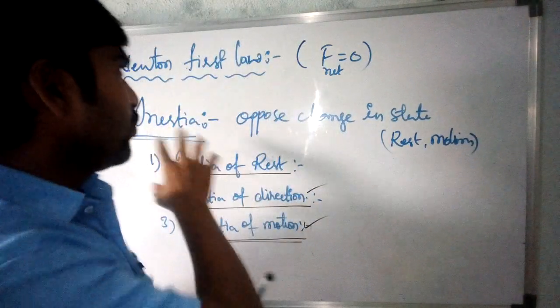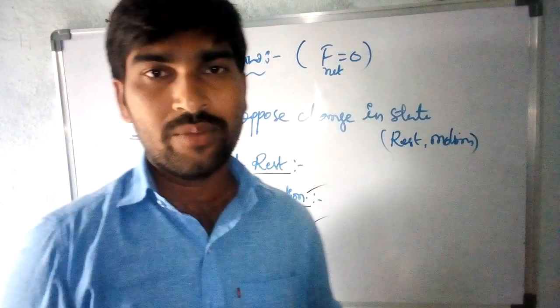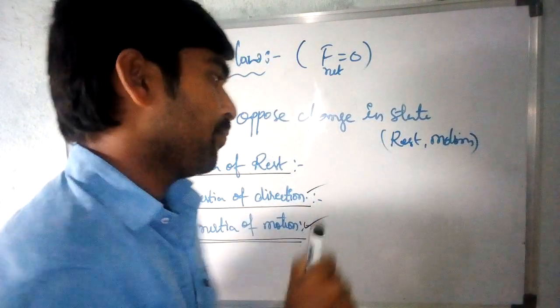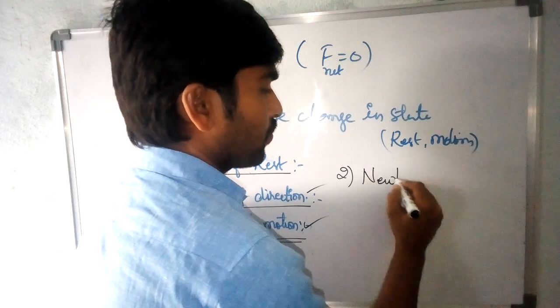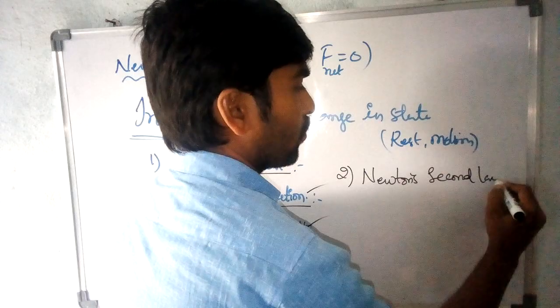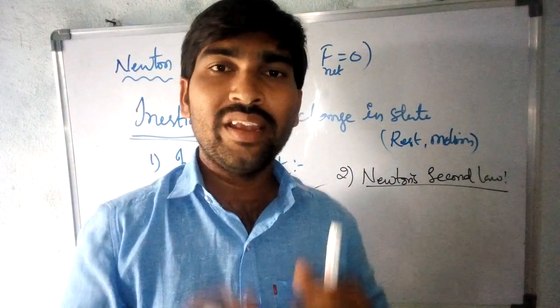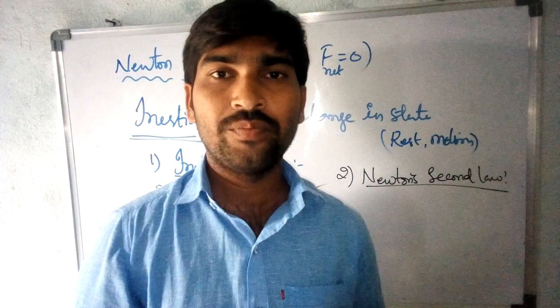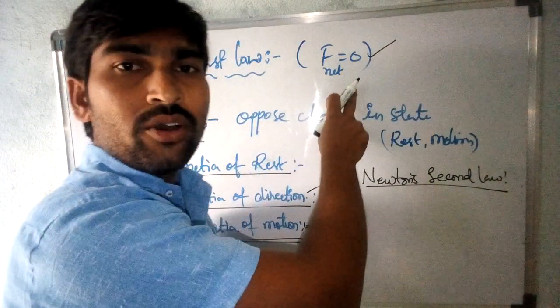Then Newton's second law. This is about the description of Newton's first law. What is Newton's second law? Newton's second law explains mainly when F is equal to some value. In Newton's first law, F net is equal to 0.